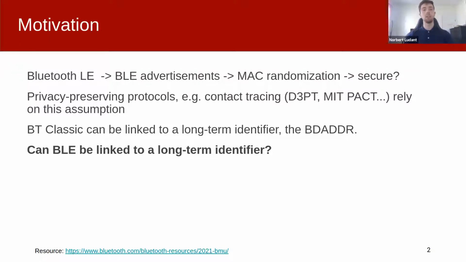This motivation led to an interesting finding. A vulnerability in Bluetooth chipsets allows an attacker to link a BLE advertisement transmission to Bluetooth Classic transmissions coming from the same device, and in turn, to a long-term identifier, the Bluetooth address. We'll show in the presentation how it's possible to exploit this attack across different devices and scenarios with high reliability.